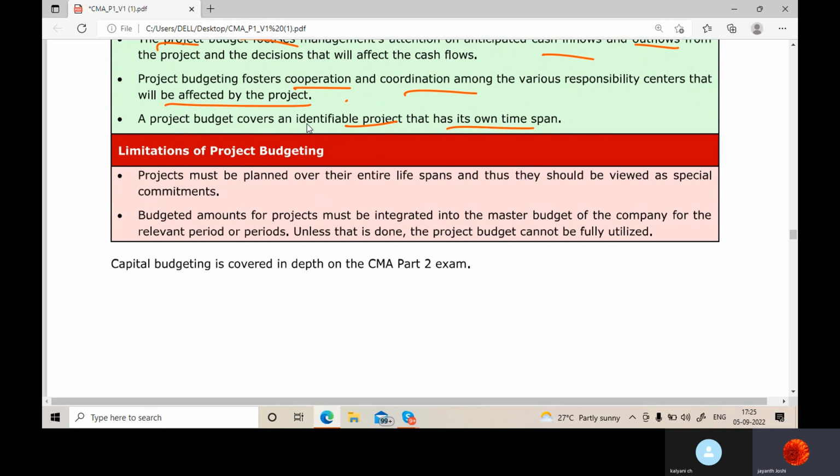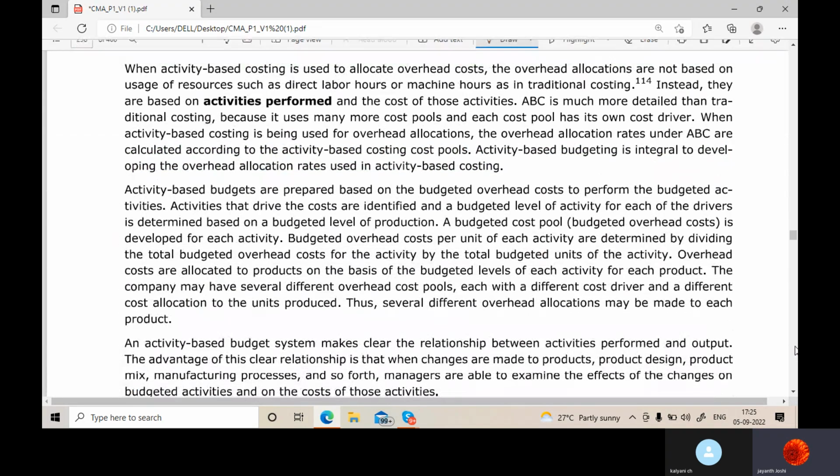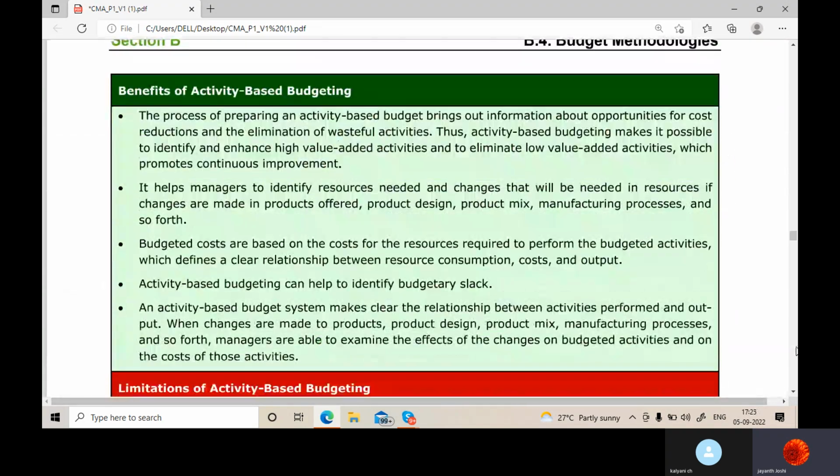Limitations are like all our estimates. We cannot always depend on our estimates and think that they are going to be very realistic. Budget amounts for projects must be integrated into the master budget of the company for the relevant period or periods. Unless this is done, the project cannot be fully utilized. So individually we cannot depend upon the project budget alone, it should also be considered in the master budget.